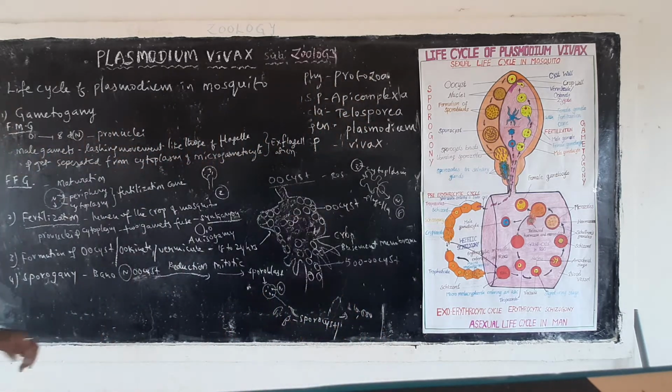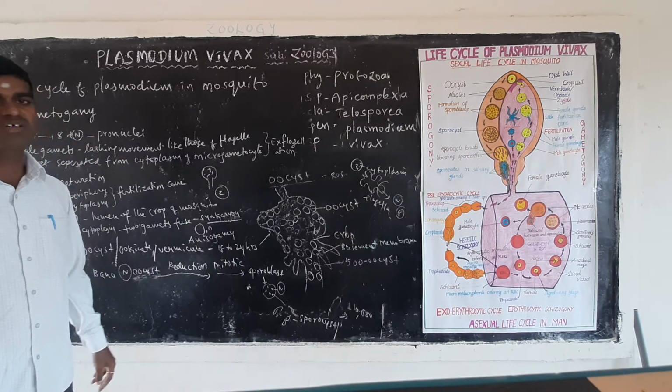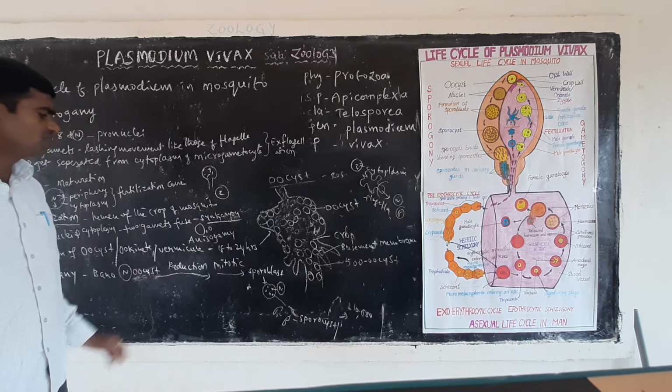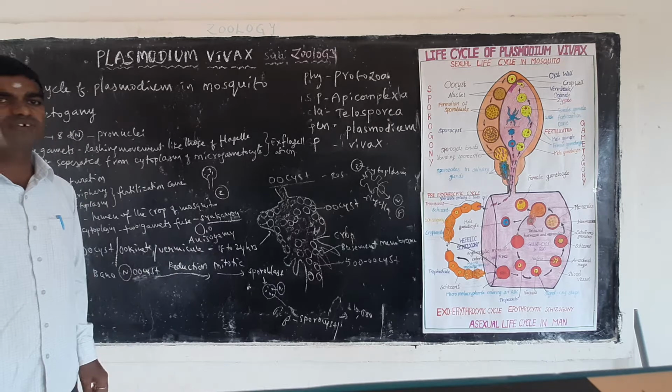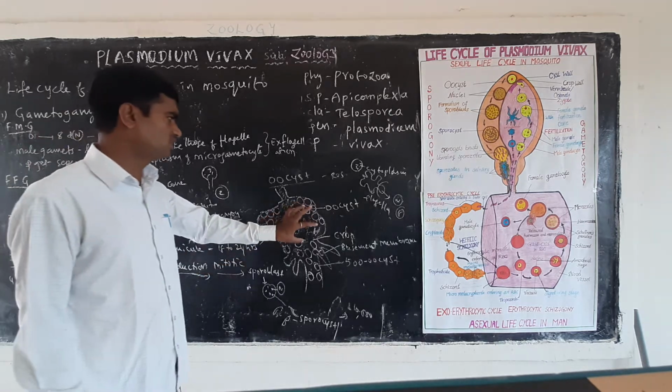Now the next step is the formation of the oocyst, or the ookinete, also called vermicule, right? It is completing within 18 to 24 hours. Now this is the oocyst.